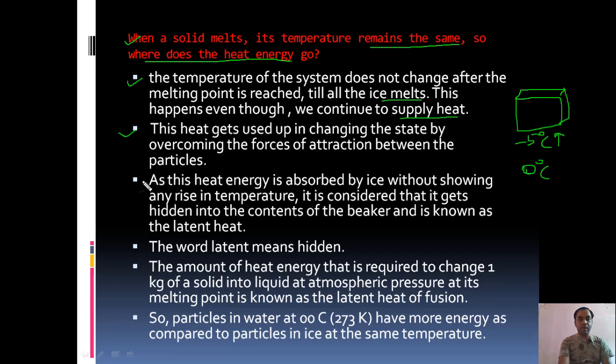As this heat energy is absorbed by ice without showing any rise in temperature, it is considered that it gets hidden into the contents of the beaker, and it is known as latent heat. As we cannot see the sign of increasing temperature even if heat is supplied, that means the heat is being used by the ice piece internally. So we are not able to see it. That is why it is known as latent heat. The word latent means hidden.